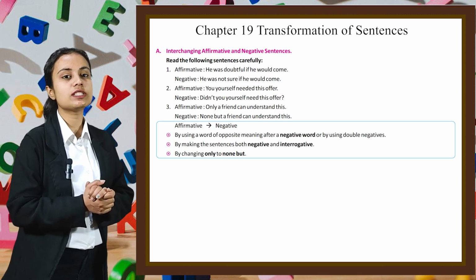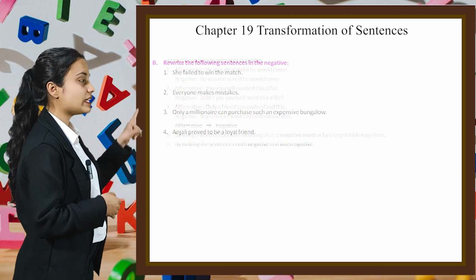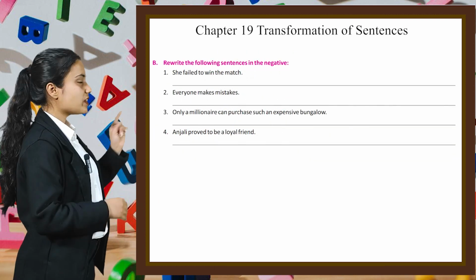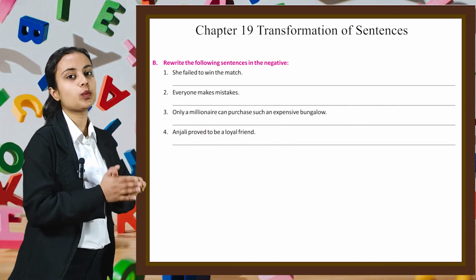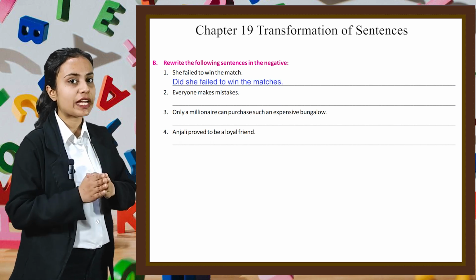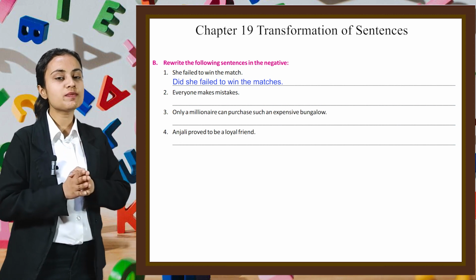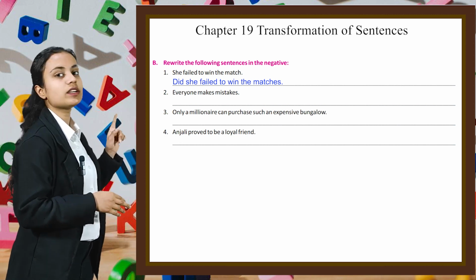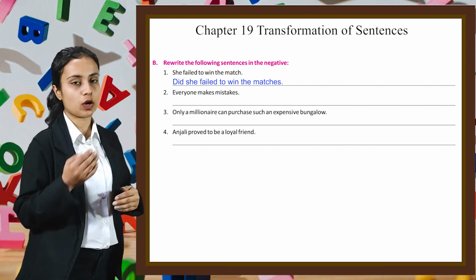Now using these concepts, let's rewrite the following sentences in the negative. The first sentence is she failed to win the match. The negative sentence would be did she not fail to win the match? In this manner, you have to do rest of the parts of this exercise by yourself.